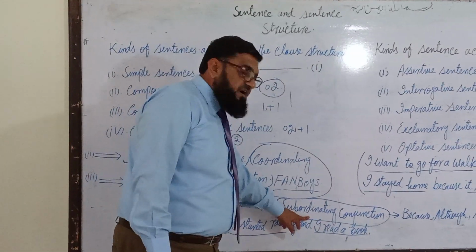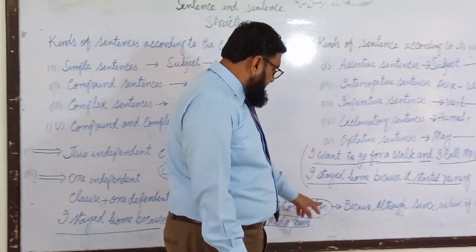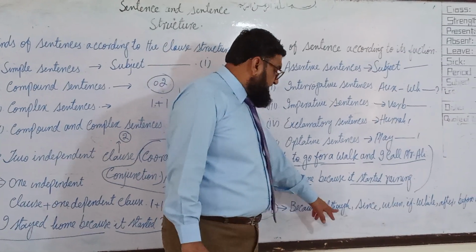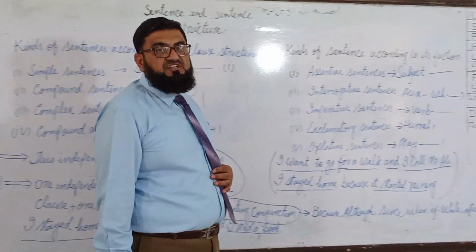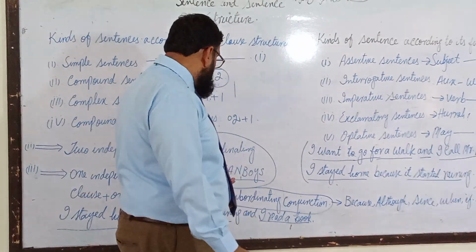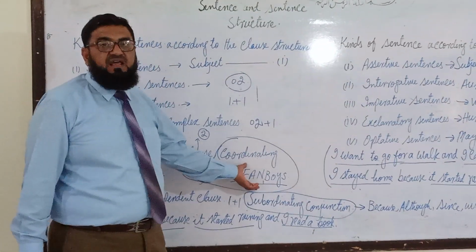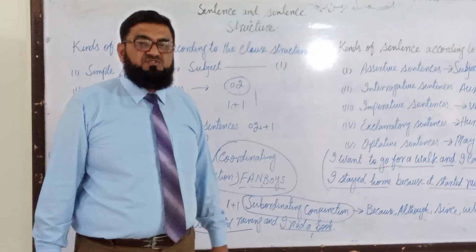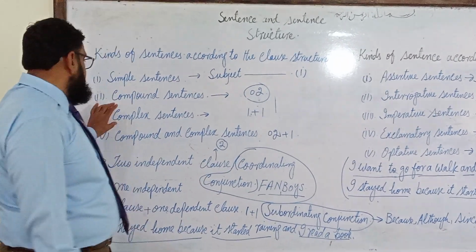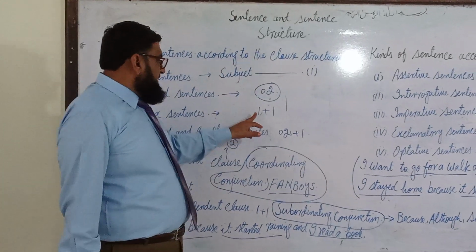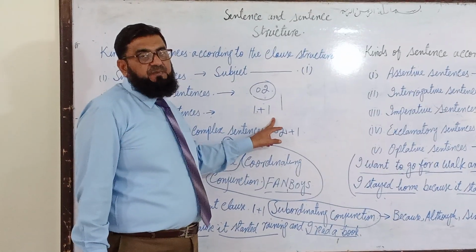Or we can say when there is no FANBOYS conjunction within the sentence, the sentence will be a complex one. One independent clause, one dependent clause.